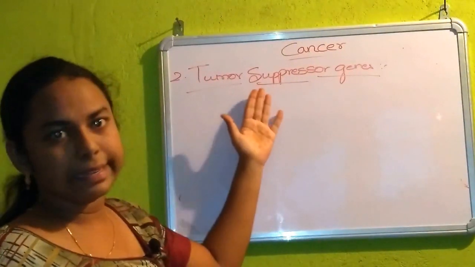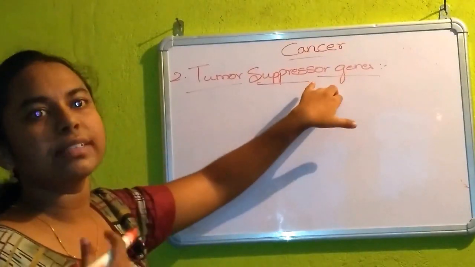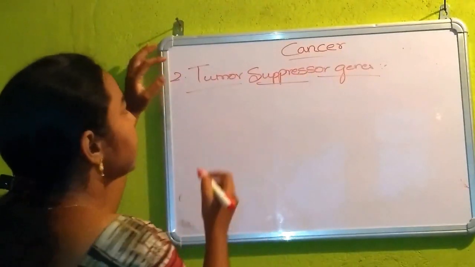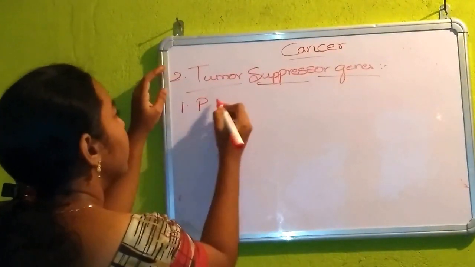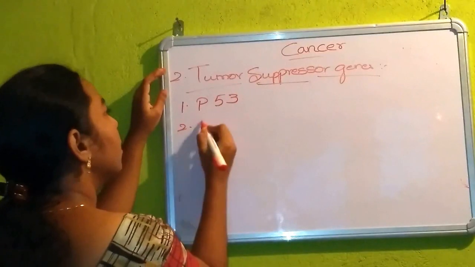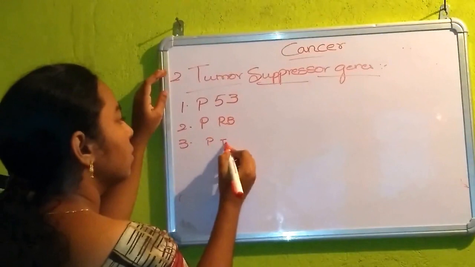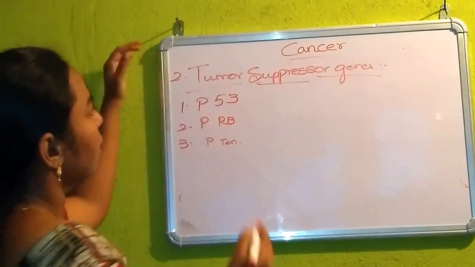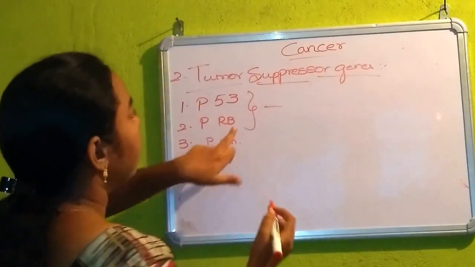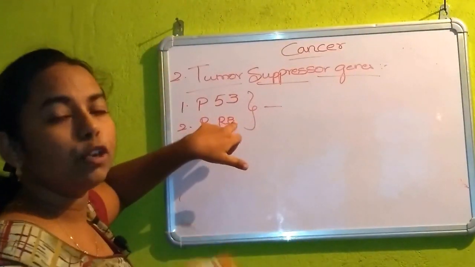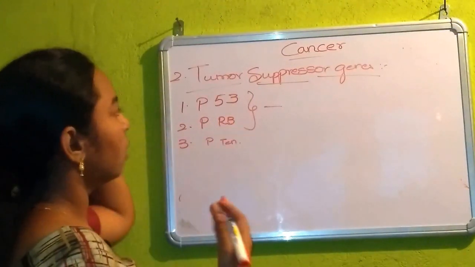In the name itself, it is clear that tumor suppressor genes means it is suppressing the genes which are causing the tumor. The examples for tumor suppressor genes are P53, PRP and P10. Among these three, these two play the prominent role.